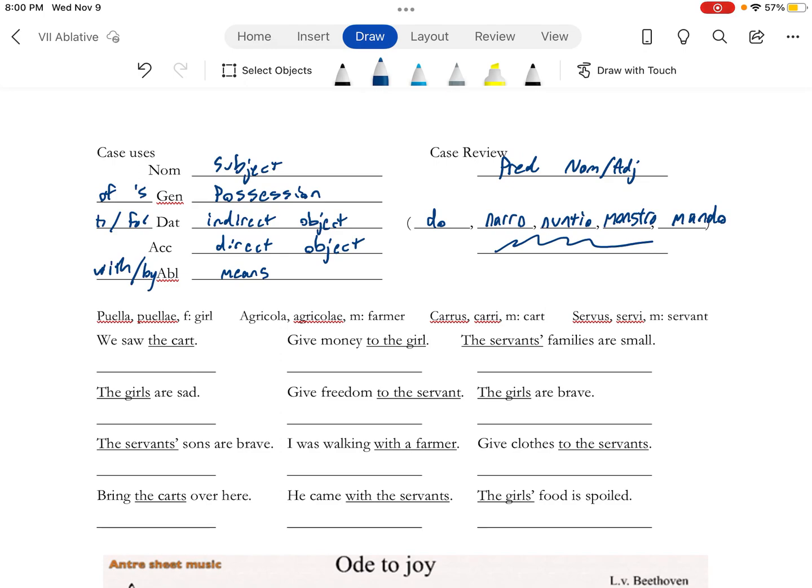Alright, so we got a little section here. We got 4 words: puella, agricola, carrus, and servus. And we got to use our endings so that we can take the underlined words and put them into Latin. And what I like to do with this is I like to annotate very well.